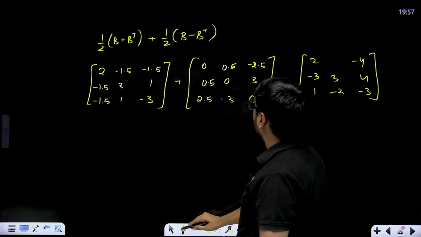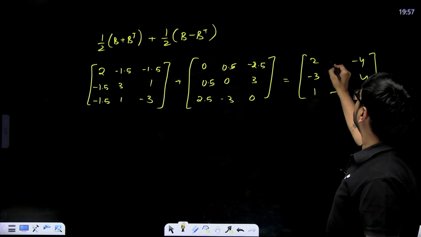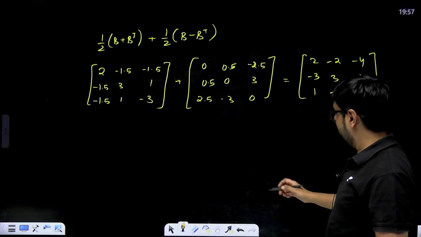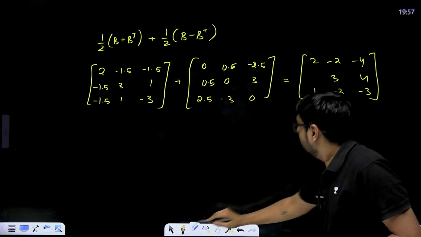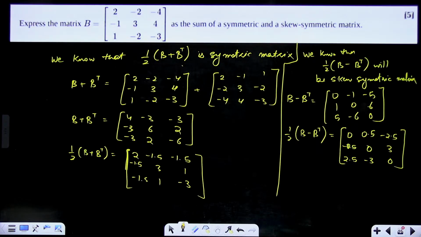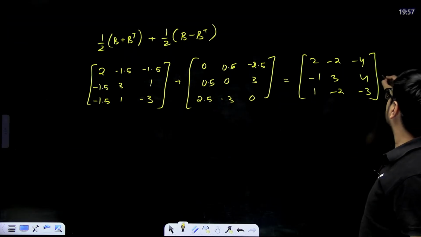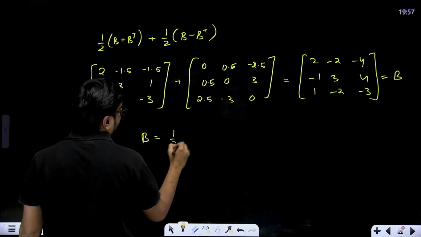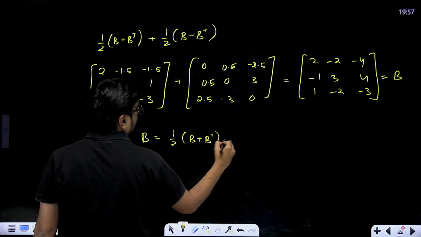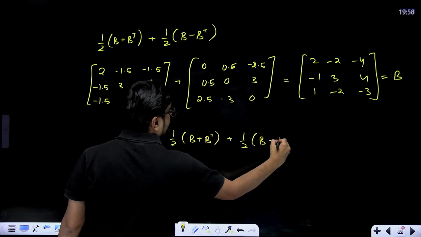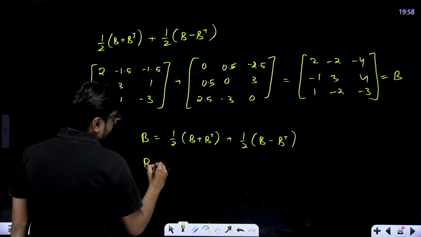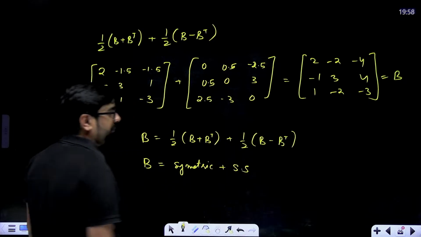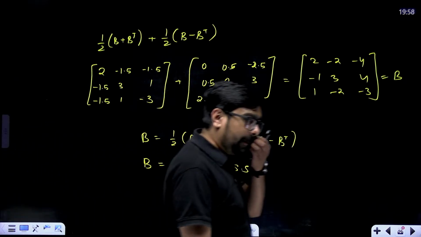So this will become your minus 2, correct? And this will become minus 1.5 plus 0.5, that means minus 1. Correct? 3, 4, 1, minus 2, 3 is correct. Now it's correct. This is your B. So you have represented B is equal to half of B plus B transpose plus half of B minus B transpose. That means B is equal to symmetric plus skew symmetric. Hence proved. Okay, alright.